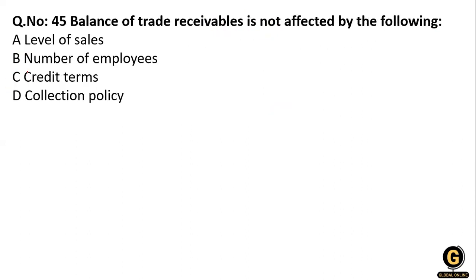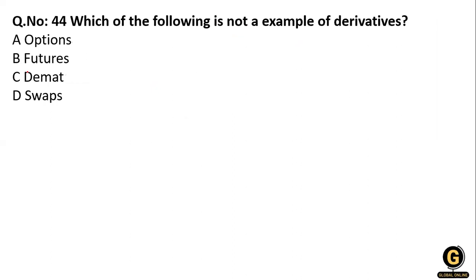So option B is right. Next, which of the following is not an example of the derivative? Now this is important. Option B, future, demat, swap. You know that option is a derivative, future is a derivative, and swap is a derivative.